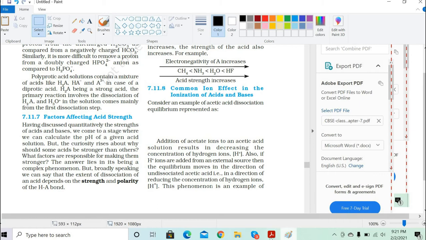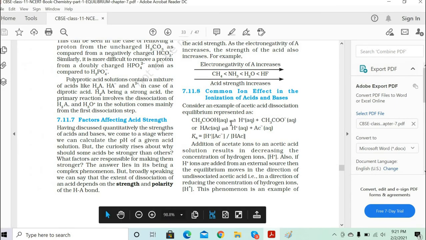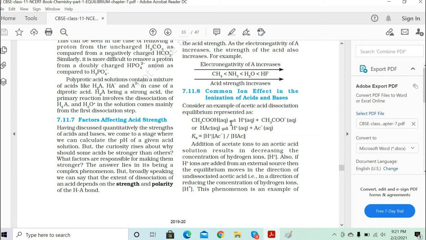But the problem is that here the other HR are organic compounds. So CH3COO minus is the acetate ion. Here the hydrogen cannot be taken out because it is a polyatomic ion. CH3COO minus is a polyatomic ion, so it becomes acetate ions. From here the H plus you cannot remove, but H plus can be removed only from the H plus and the acetate ions.